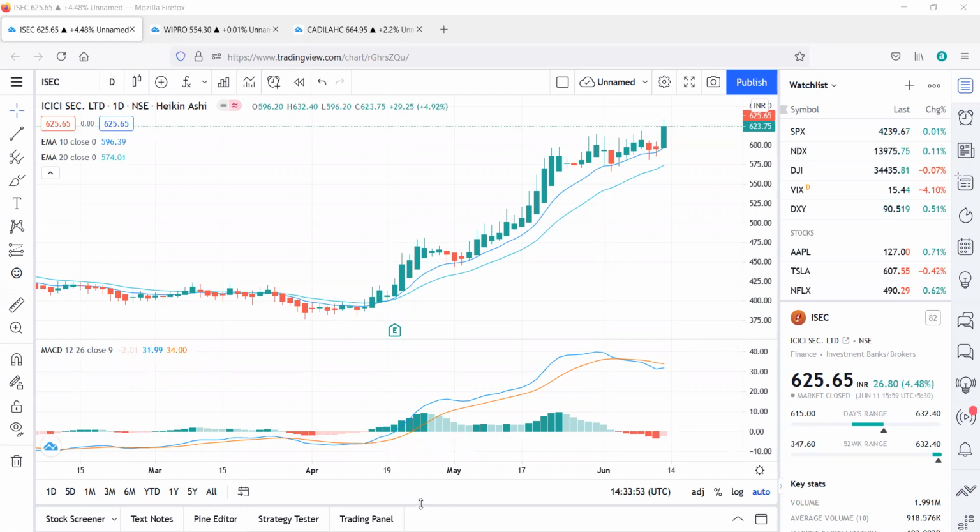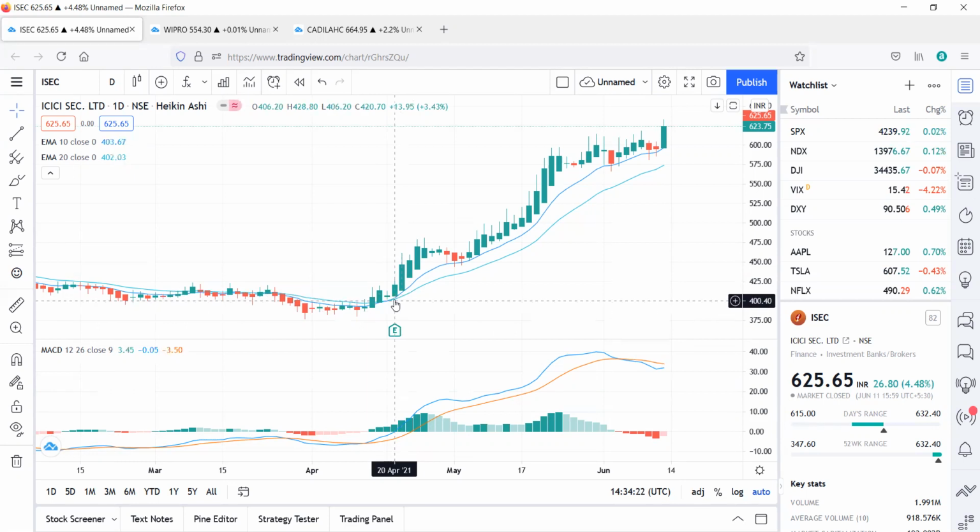So let us go to the strategy here. I'll show you on the stocks. So this is ICICI Securities. Now if you see here, I have changed the candlestick to Heiken Ashi, and we got a buy signal from MACD here, but the EMA lines don't give a buy signal.